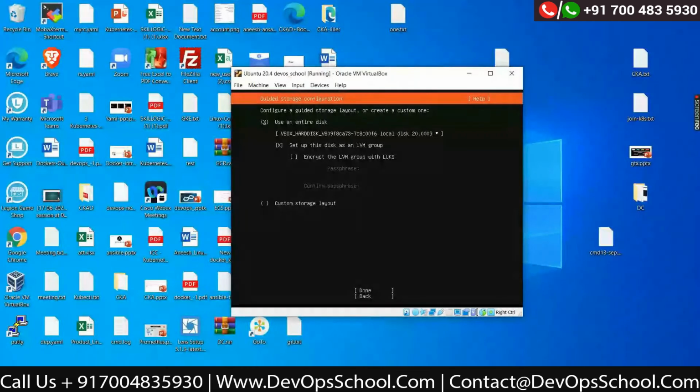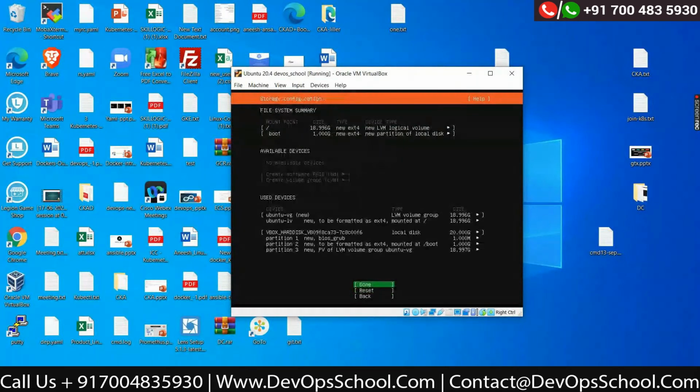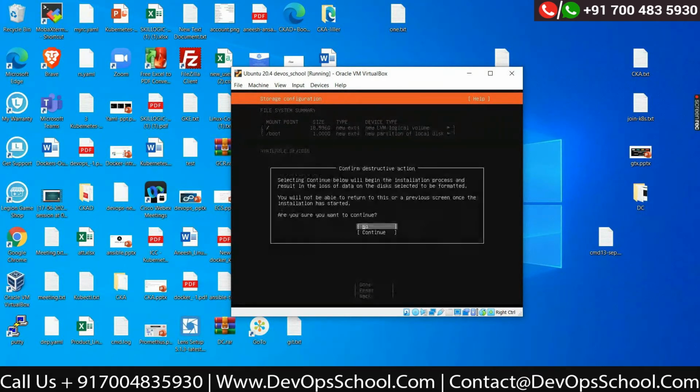Use entire disk. I don't want to create any partitions here. It is not required. Press the tab key to change these options. Tab, enter. Here it is telling me it will be creating the following partitions on your system. Let it create the default ones. Done. And are you sure I want to continue? Definitely, I'm sure about it.